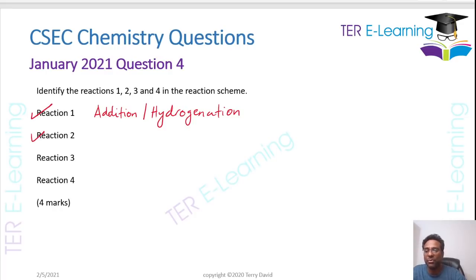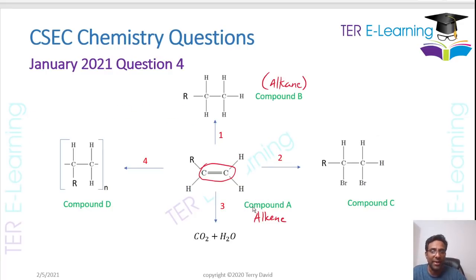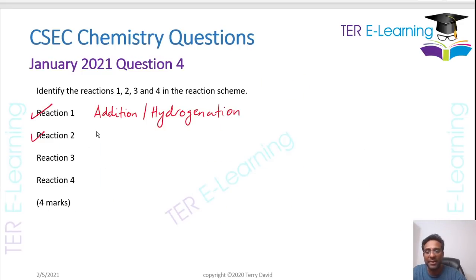So reaction 2 now. What's happening in reaction 2? So we have an alkene, and what we are producing here is what we call a halogenoalkane. That's what we get in here, right? Now, what is happening here is that bromine is adding across the double bond. So again, it's an addition reaction. That's an addition reaction again. So alkenes undergo addition reactions.